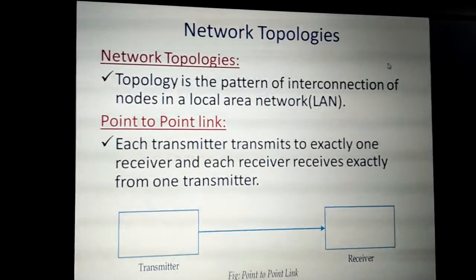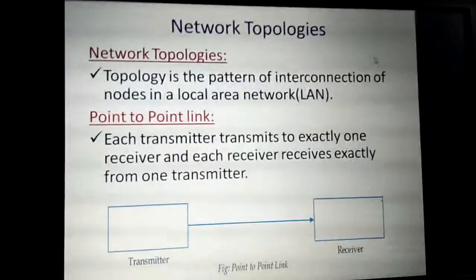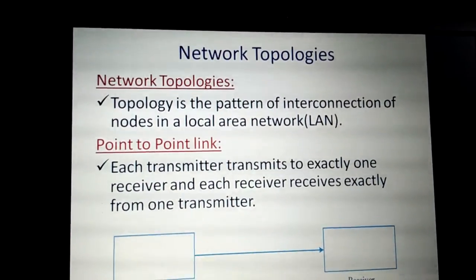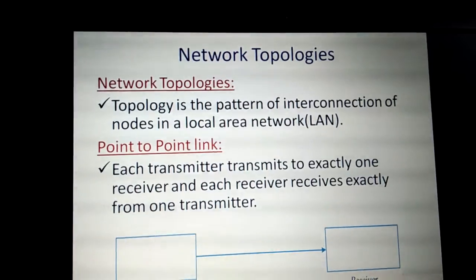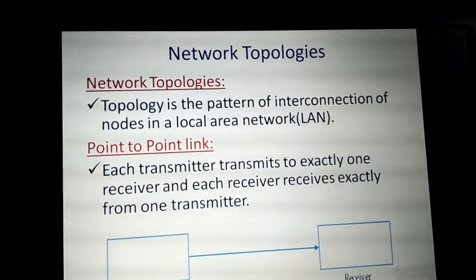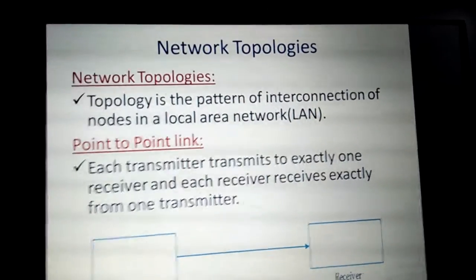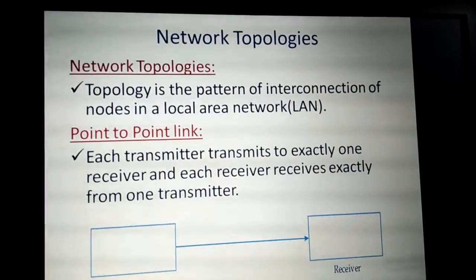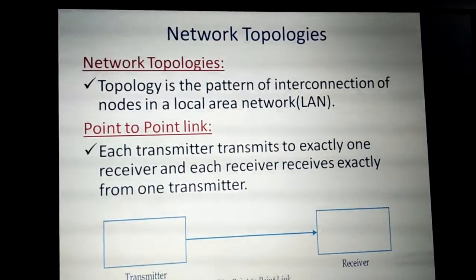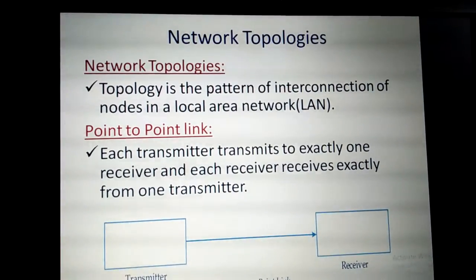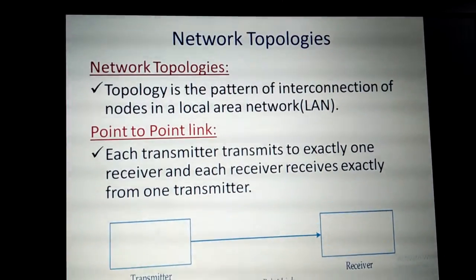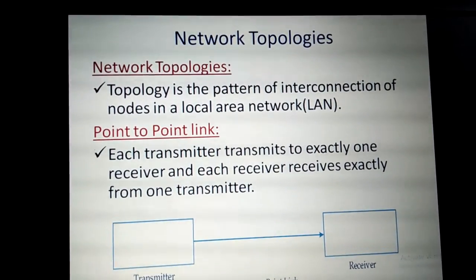Next topic is network topologies. What is meant by topology? Topology means the arrangement of nodes, or the arrangement of elements, in the network. What elements are used in the network? Computing nodes or networking devices are used in order to make a network. So topology is the pattern of interconnection of nodes in a local area network. Not only in a local area network, in a wide area network also, how the elements are arranged in a particular pattern is known as network topology.